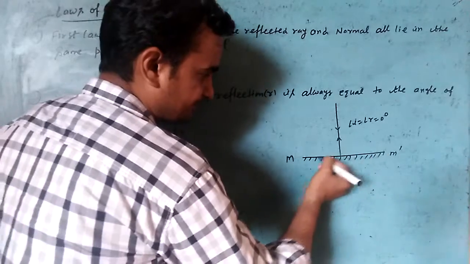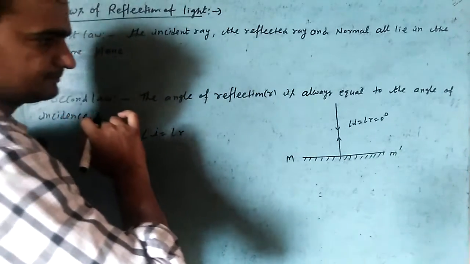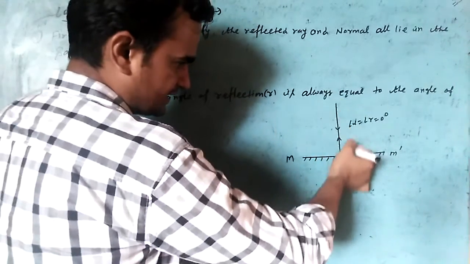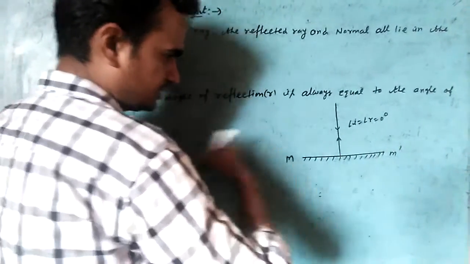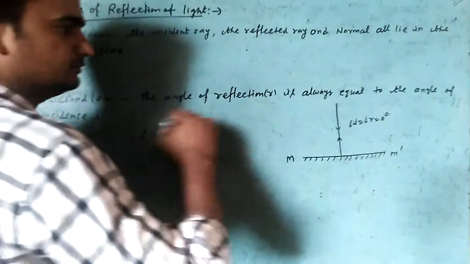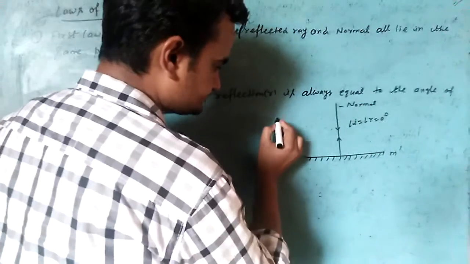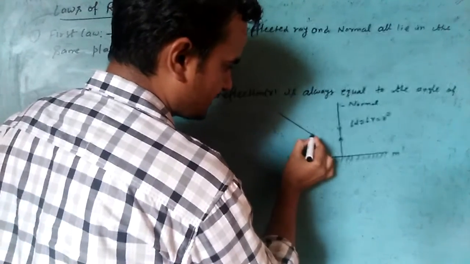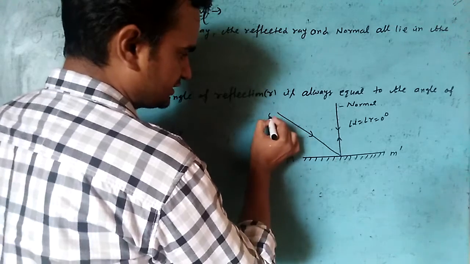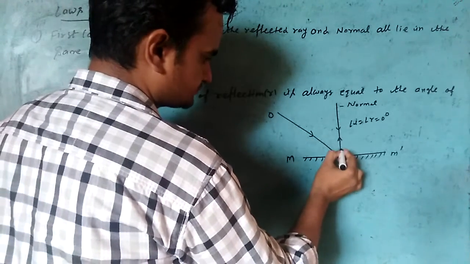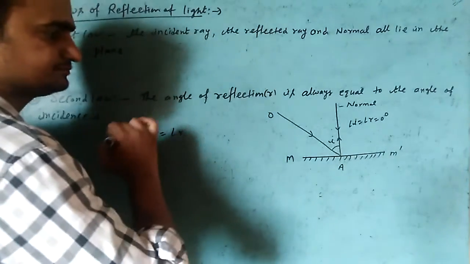This is M dash, a mirror. This line, vertical or perpendicular to the M dash, is the normal. Its name is normal. And a ray of light falling on the mirror, named OA, making an angle I. This is the angle of incidence.